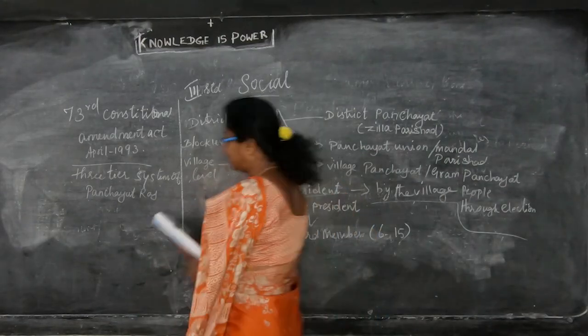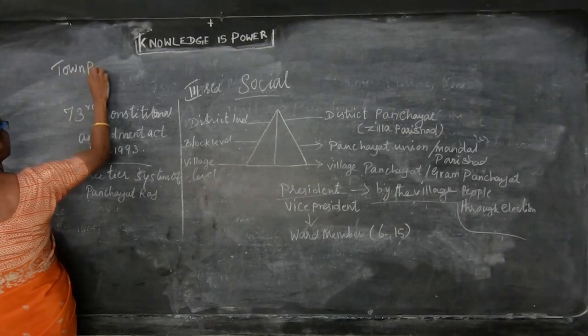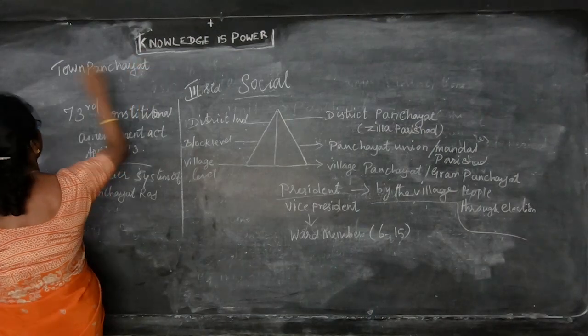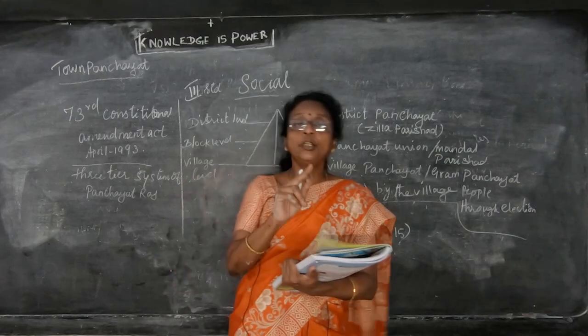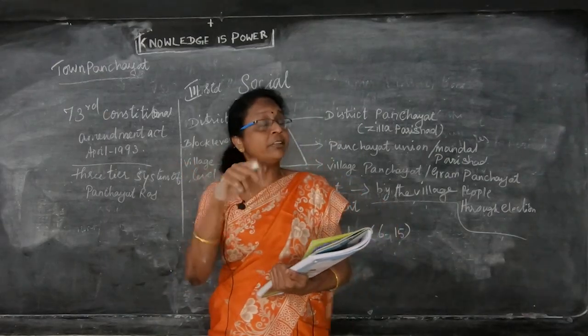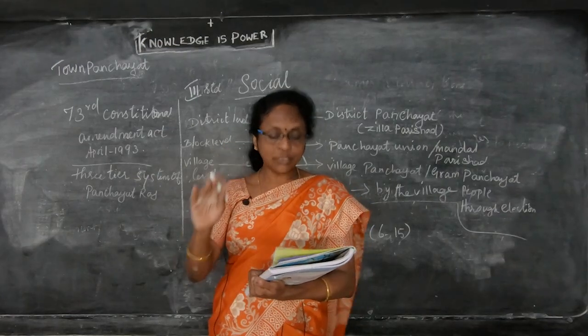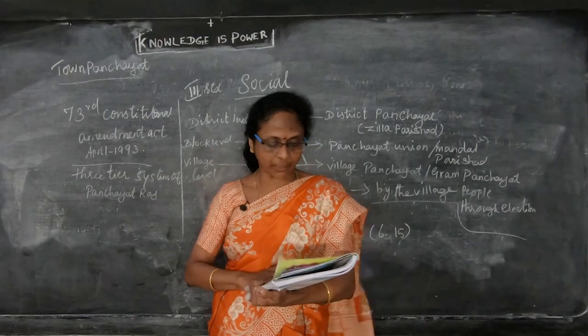So, the town panchayat is the same. In a town panchayat, as in a village Panchayat, the leader will be elected by the people through an election, where the population ranges between 5,000 to 30,000. A village with 500 or above will form a village Panchayat. But in a town with a population of 5,000 to 30,000, they will form a town Panchayat.